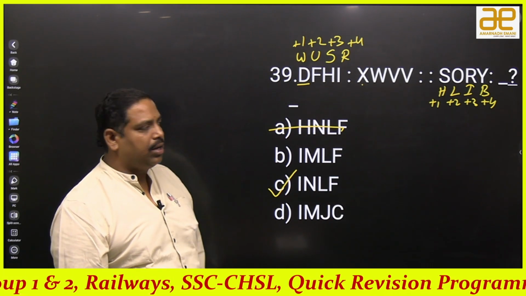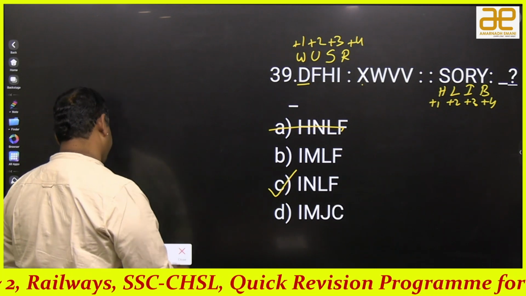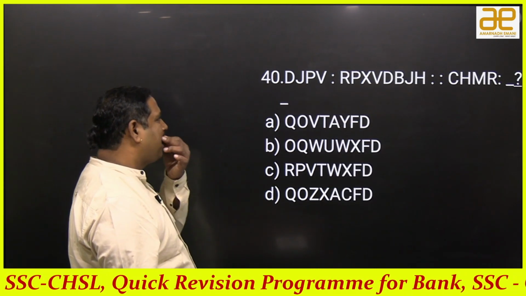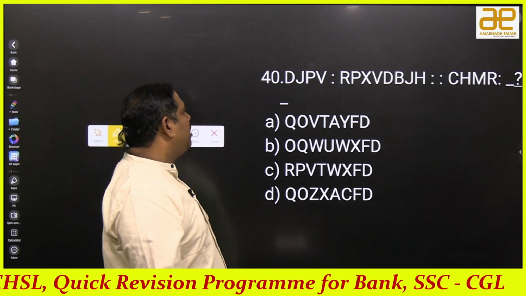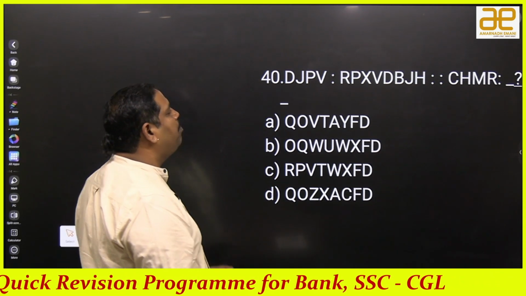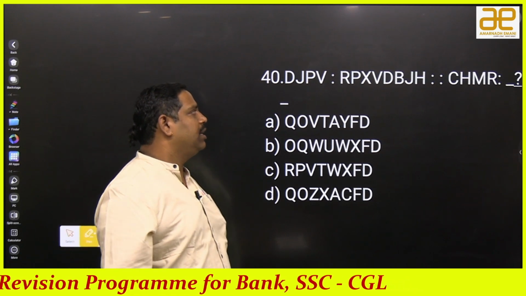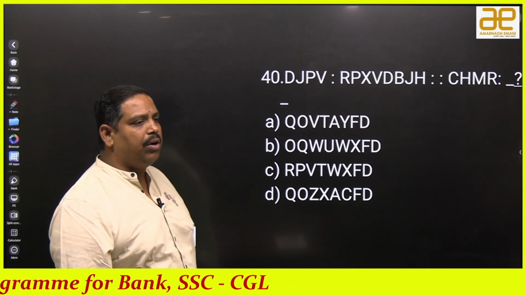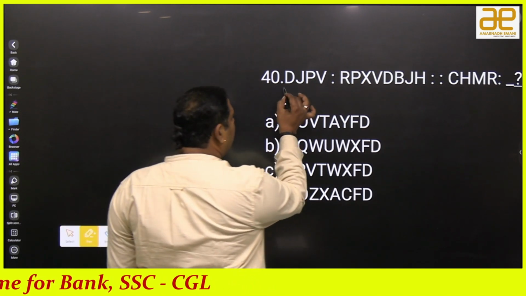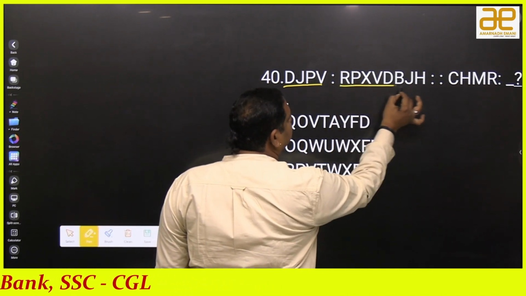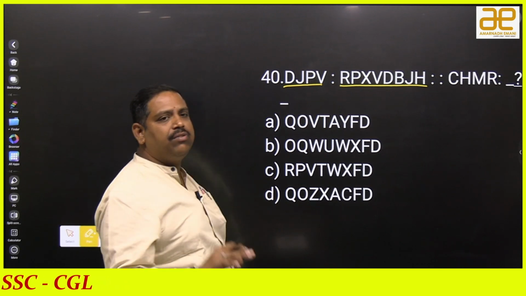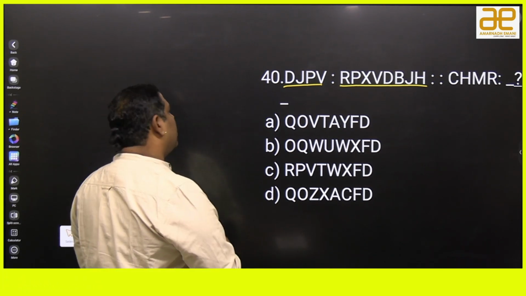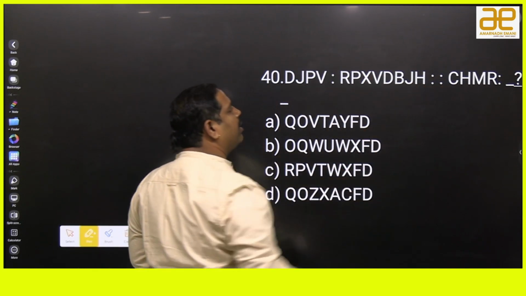Okay. Well, let's go for the last question in it. DJPV RPXV DBJH is as CHMR is to question mark. What we have to observe is that 4 alphabets suddenly became 8 alphabets. Means each one is converted into 2 alphabets. So I said this is nearby coding decoding, right?